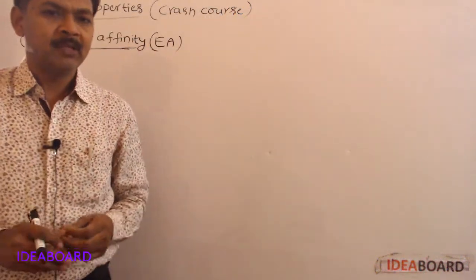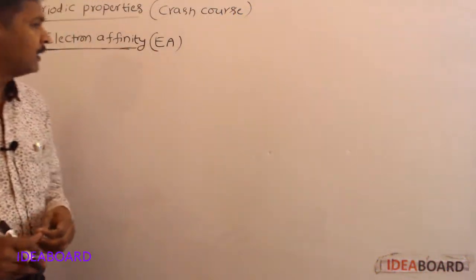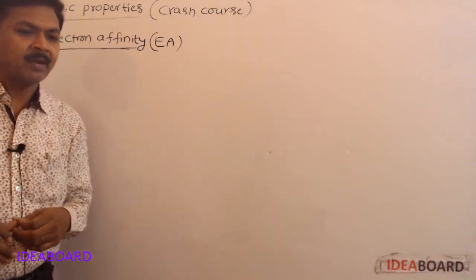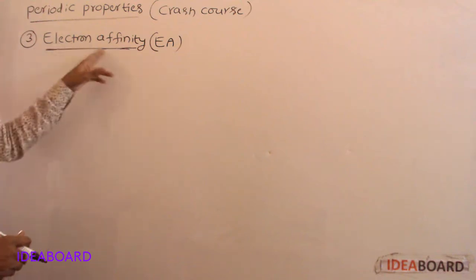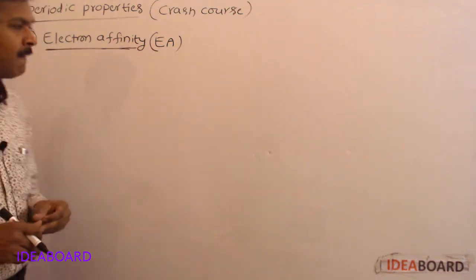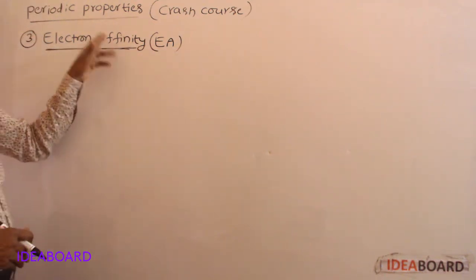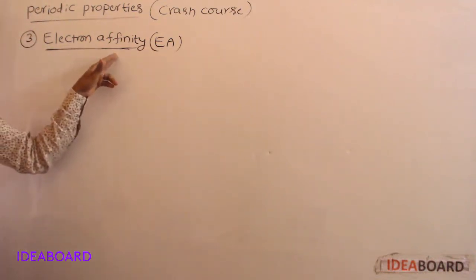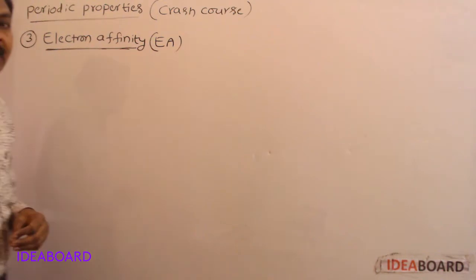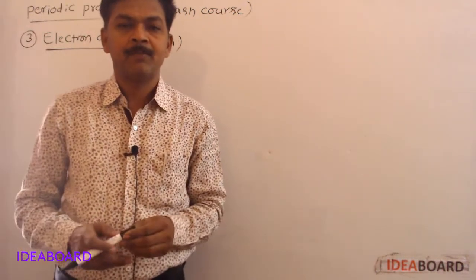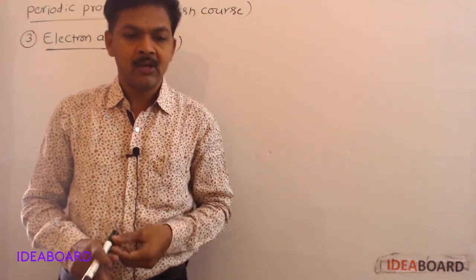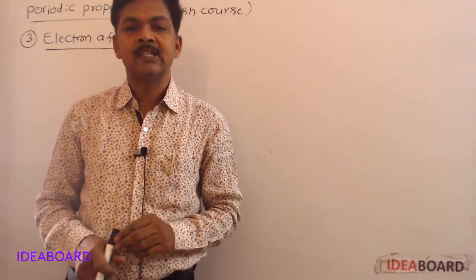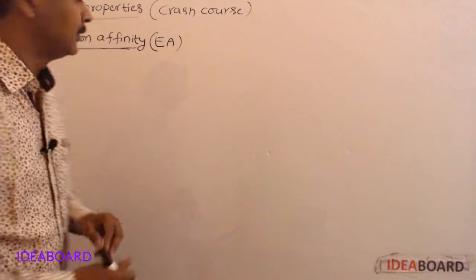In periodic properties, I have already explained two periodic properties, atomic radius and ionization potential. Now I am going to explain electron affinity, or electron gain enthalpy. Electron affinity or electron gain enthalpy means the amount of energy liberated when one electron is added to the valence orbit of a neutral isolated gaseous atom.